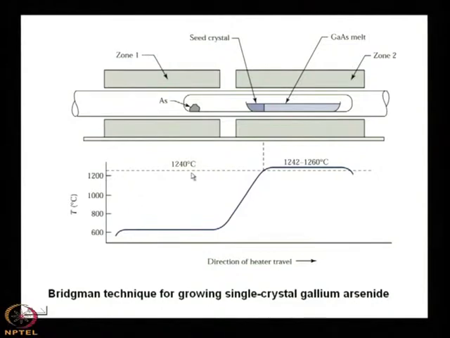As the heater is moved, in this portion where the seed crystal and the melt are there will be a thermal gradient. That means, because of the difference in temperature, it will solidify, it will freeze, and eventually as the heater progresses, the whole melt will be converted into a single crystal of gallium arsenide. It will depend on the temperature profile, and that can be controlled very efficiently and conveniently using a computer.